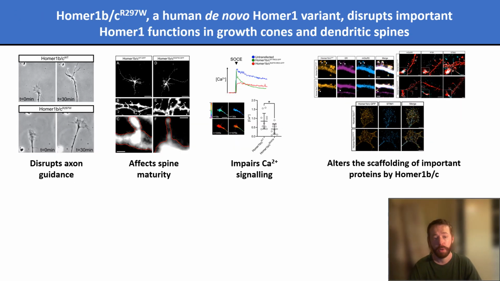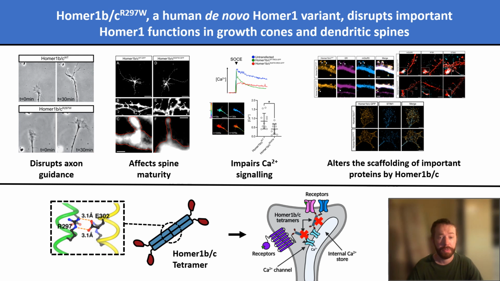In summary, this project has revealed that R297W, a human de novo HOMA1-BC variant, disrupts a variety of important HOMA1-BC functions in the formation of synapses by neuronal growth cones and dendritic spines. Because the mutation differs from normal HOMA1-BC by only one substitution mutation within the core domain, these findings suggest that this region is necessary for a wide variety of HOMA1-BC functions.